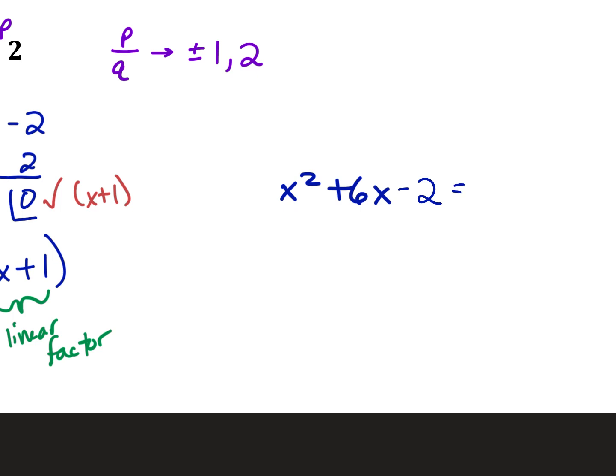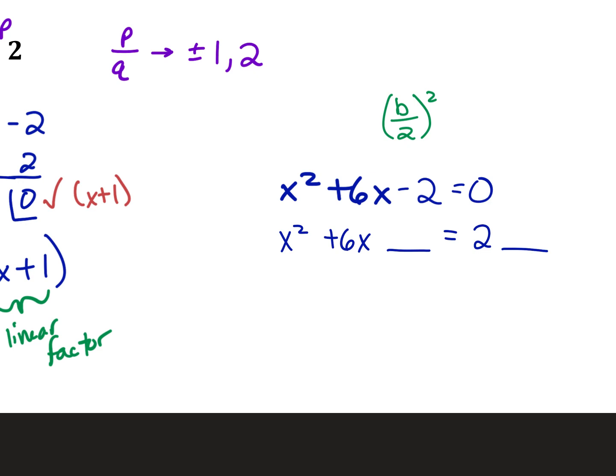Okay. I kind of like complete the square. This is a nice problem for complete the square because it's 1x squared and there's an even b value. So x squared plus 6x, make some space for that perfect square trinomial by moving the 2 to the other side. And how do we find that perfect c value? Remember, it's b over 2 squared.